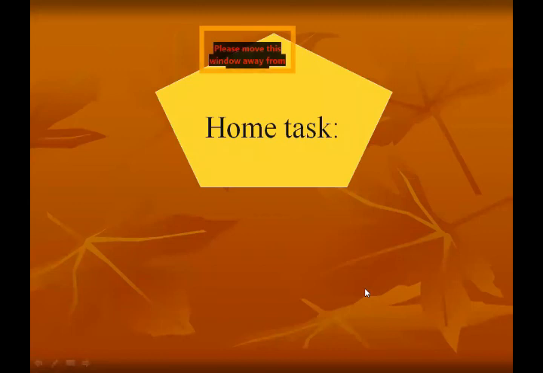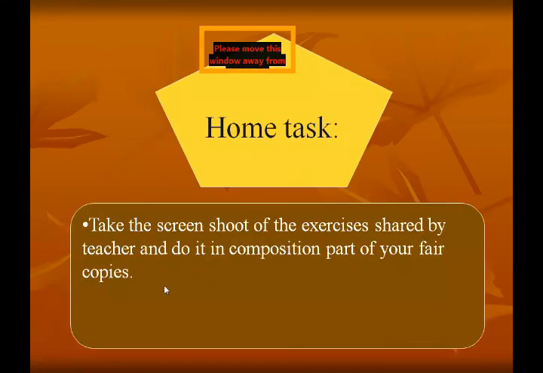Now students, I am going to share the home task with you. Kindly take the screenshot of the home task. Your home task is to take the screenshot of the exercises shared by the teacher and do it in the composition part of your fair copies. Like you all know, we do all kinds of grammar work in the composition part of our fair copies. So I will show you exercises which you have to complete in the composition part of your fair copies.